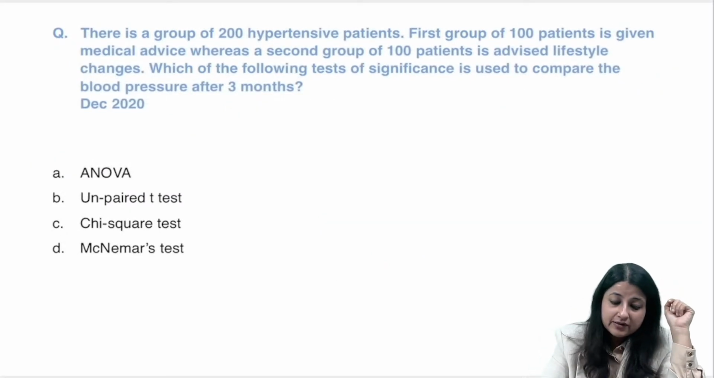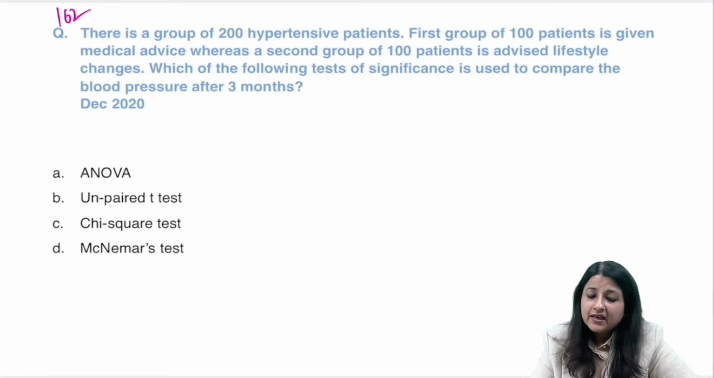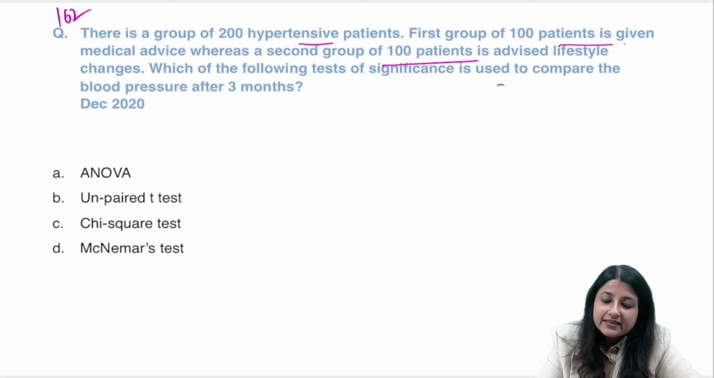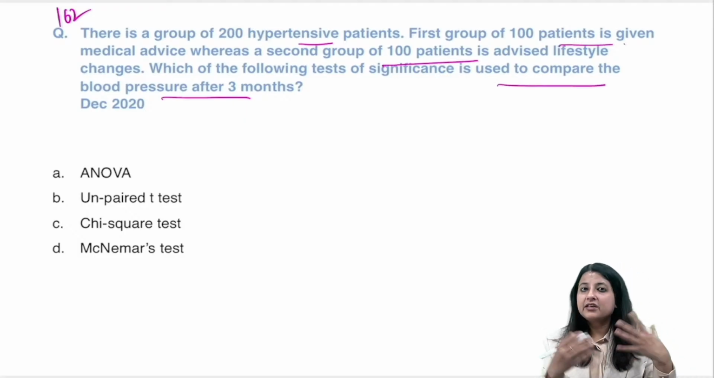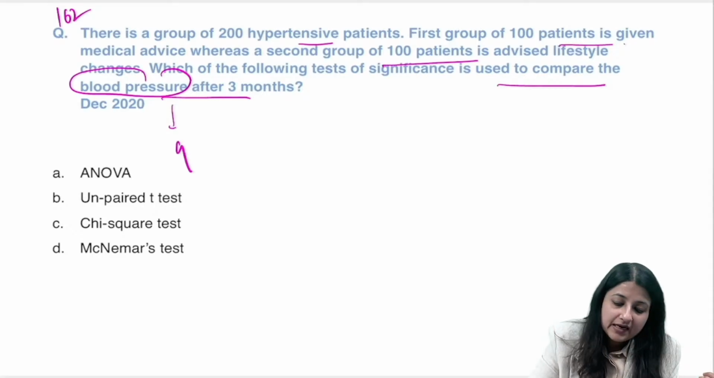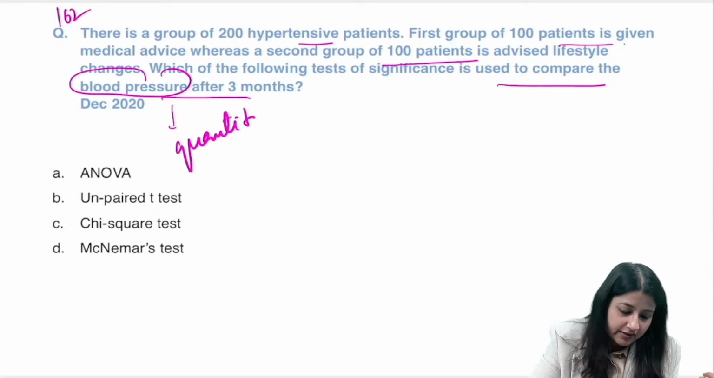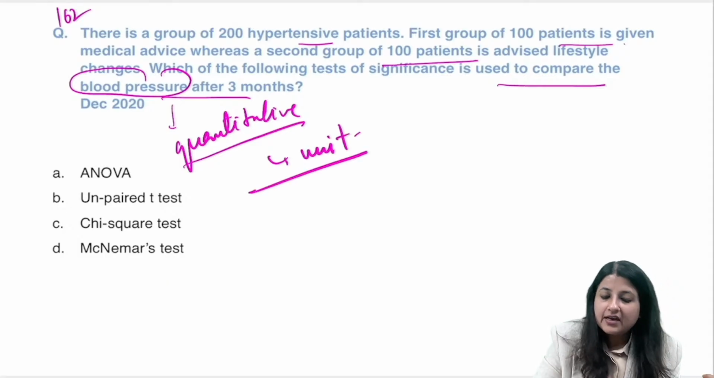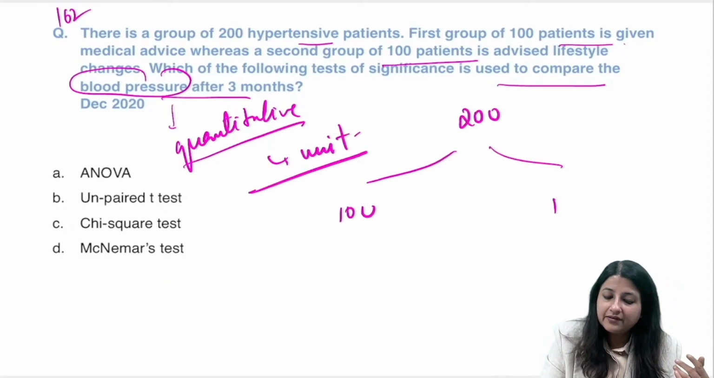Like this question, 162. There are 200 hypertensive patients. First group of 100 patients is given medical advice, whereas the second group is advised lifestyle. Which of the following is used to compare blood pressure? Now see, is blood pressure quantitative or qualitative? Blood pressure of course is quantitative. Why? Because it has a unit. You can measure it. Now you had initially a group of 200, and you've divided into 100 and 100.